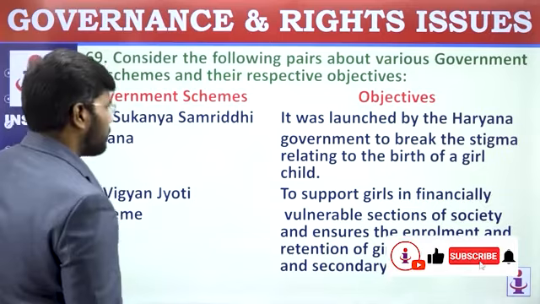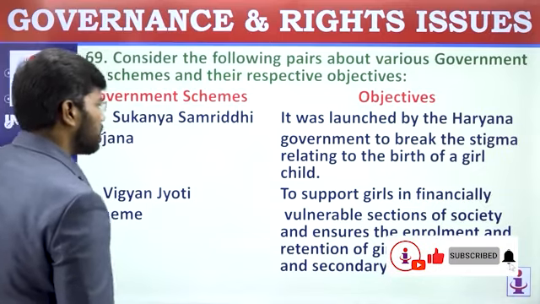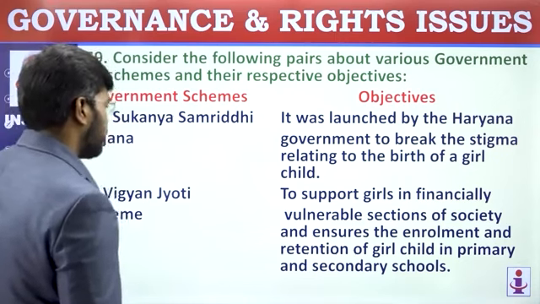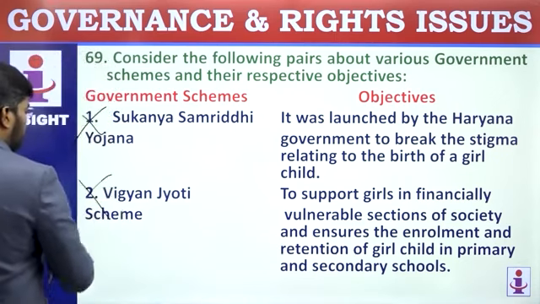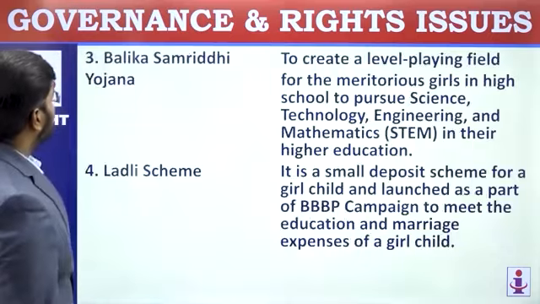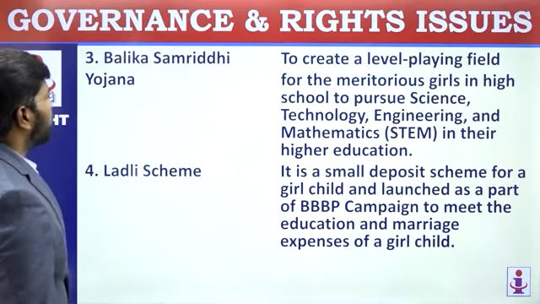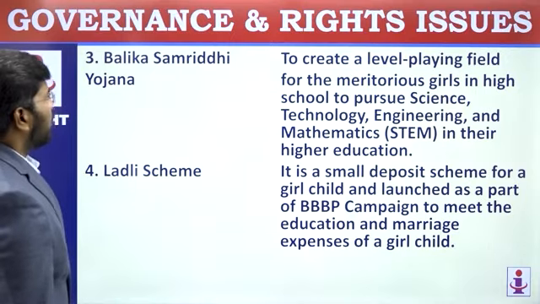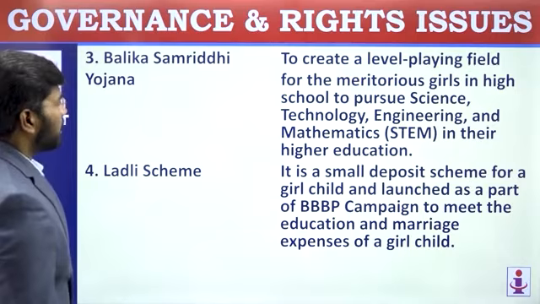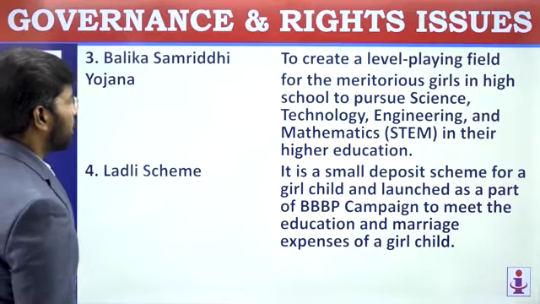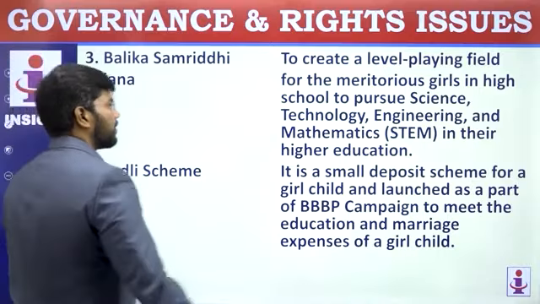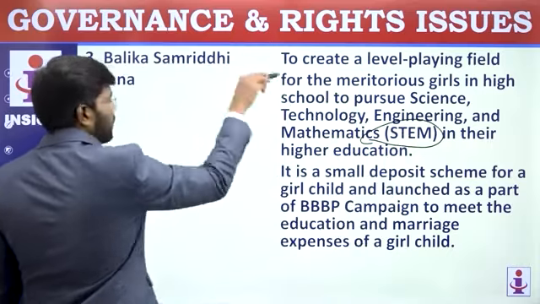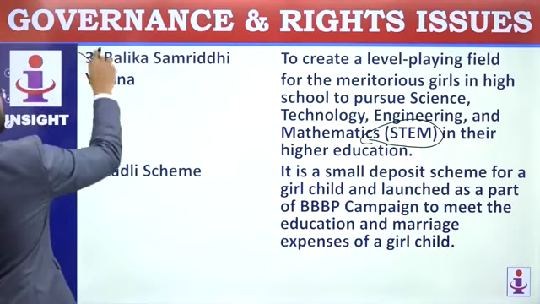Vigyan Jyoti scheme: to support girls in financially vulnerable sections of society and ensure enrollment and retention of the girl child in primary and secondary schools. No, this is also incorrectly paired. Let's read the third statement. Balika Samriddhi Yojana: to create a level playing field for meritorious girls in high school to pursue science, technology, engineering and mathematics in their higher education, STEM education. That is related to the earlier scheme, and this is related to that one. They are crossly matched. So this is also incorrectly matched.